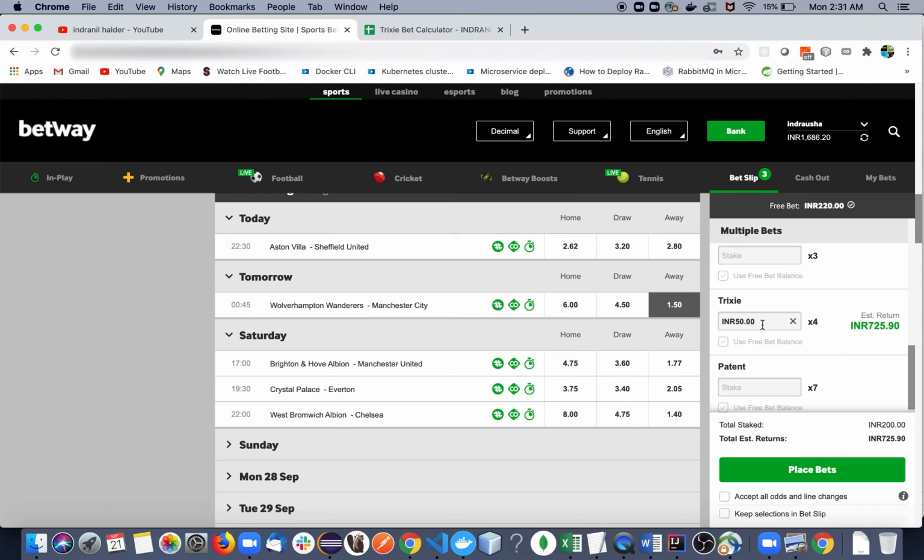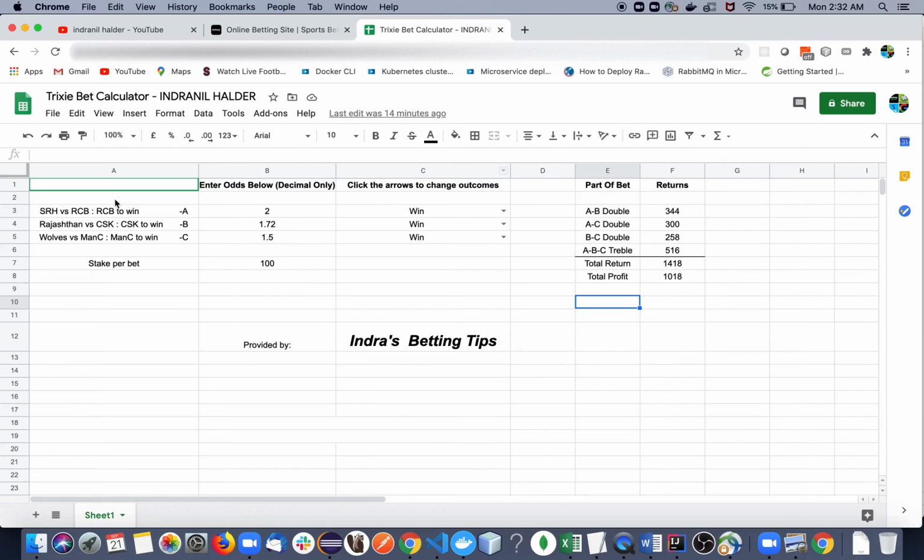And now, how to calculate that money? I mean, if you suppose win 2 of them, how much will you get? So you need to understand that. But first you need to understand that in Trixie, whatever you put on Trixie will be multiplied by 4. And I will now help you understand how and why. So suppose we have selected these 3 events.